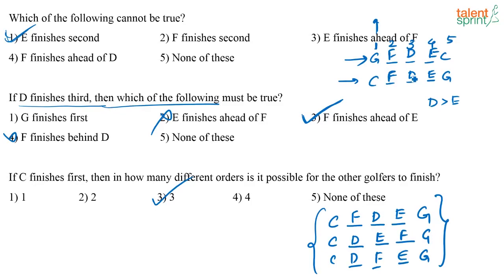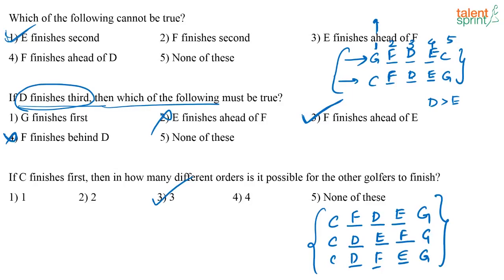When D is finishing third, obviously F and E have to be in this position. You can't change that. So, in any one case, F will finish before D. So, you cannot say this is true. These are your only 2 possibilities because they have given here a condition that D is finishing third. If that is not given, then okay, fine. You have a lot of different possibilities.